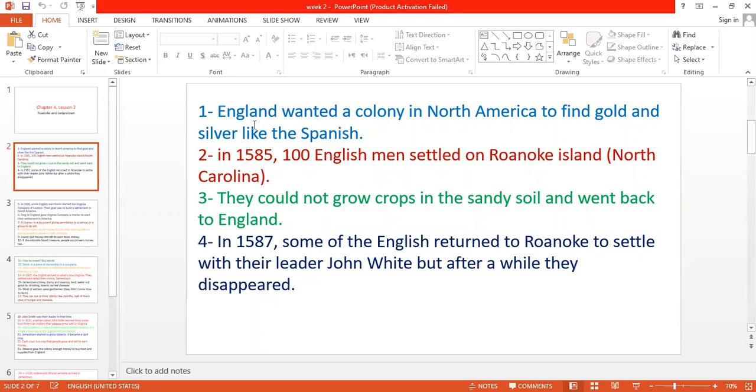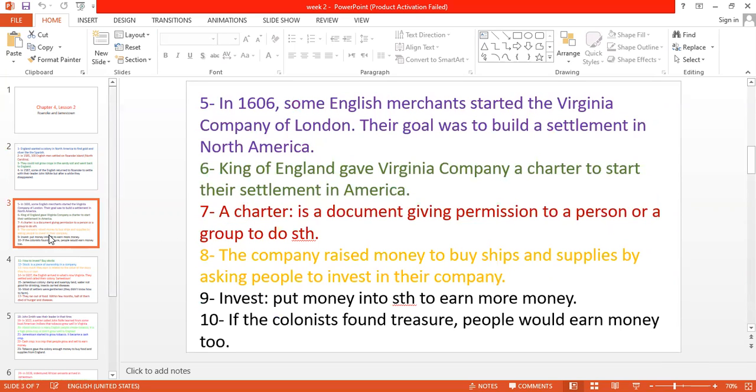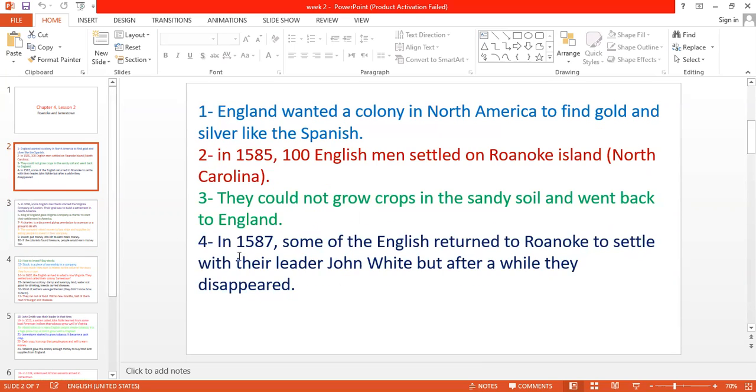So after the conflict between England and Spain, when England defeated Spain and won this conflict, it wanted to start a colony in America. So the first one, they took Roanoke Island and they settled there. And the first time they failed to grow crops and returned to England. But the second time, they disappeared. Okay, let's complete. This happened in 1587.